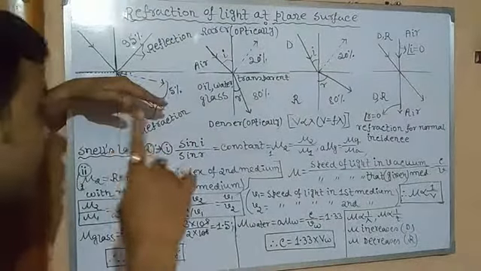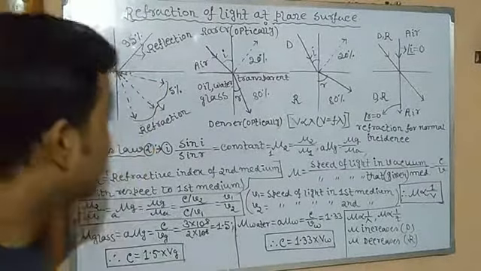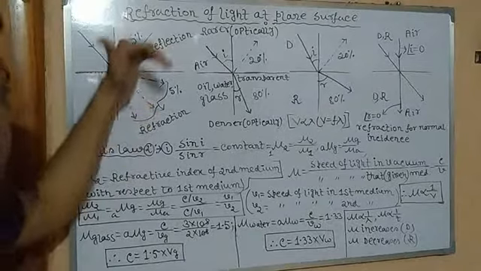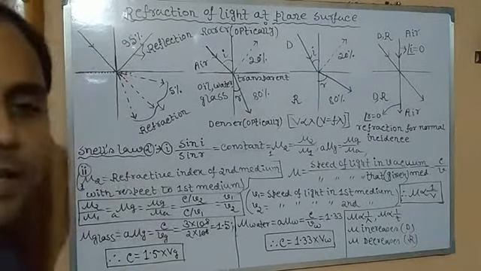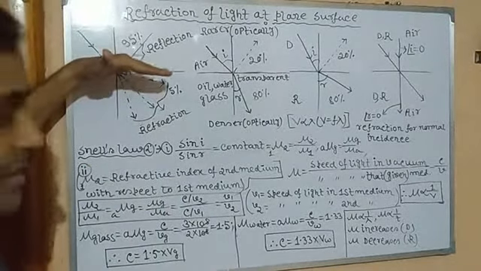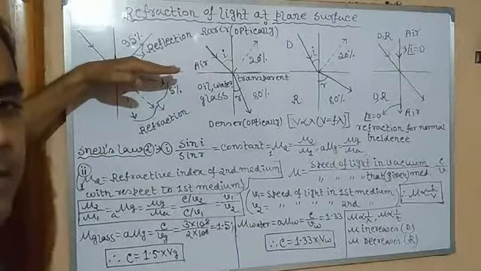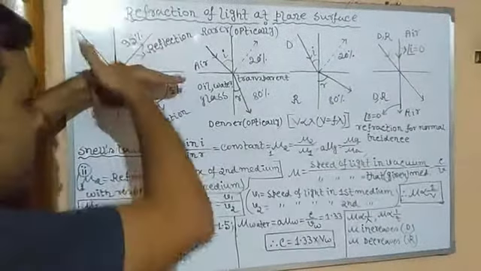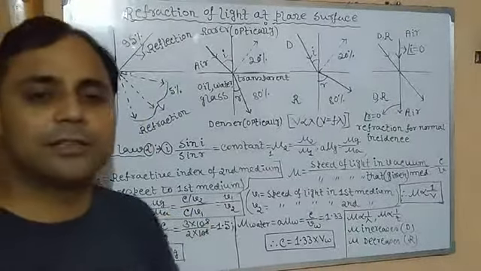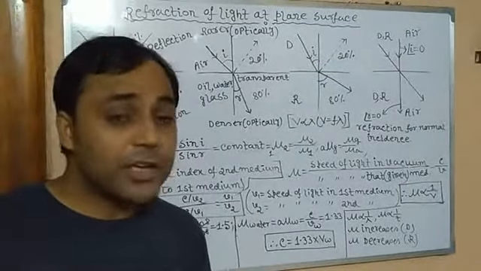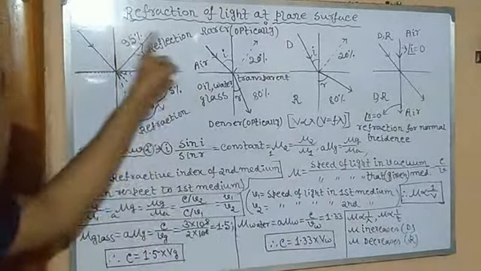But the question is, if the medium is going to be transparent, then the amount of reflected light will reduce. It may be 50% or 60% light in that case. If we take a transparent glass here, then what would happen? Will we get 95% of light as reflected light? No, it will be reduced. The percentage will be reduced. It may be 60% or 50%. Then the question is, where will the rest amount of light go? What will be the direction? The answer to this question is refraction.